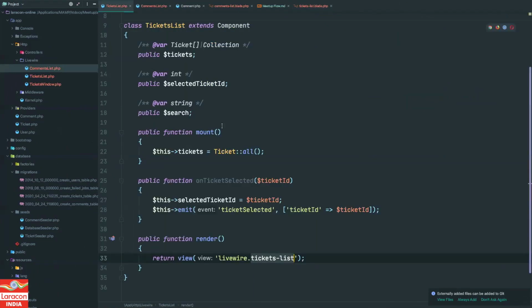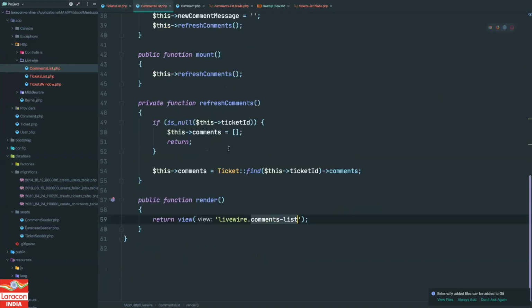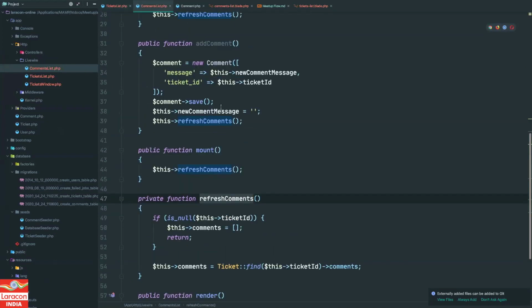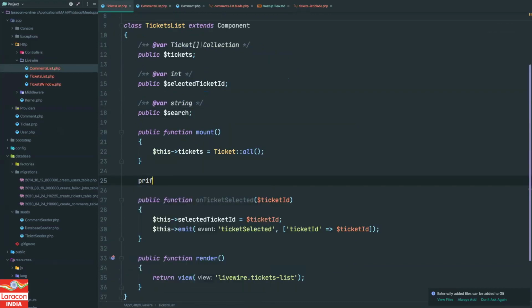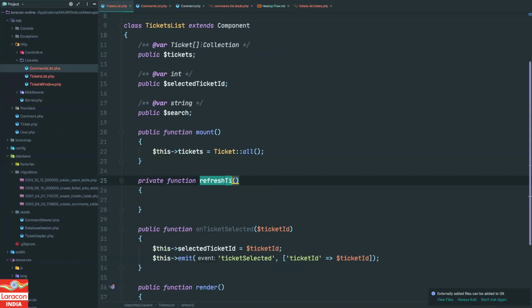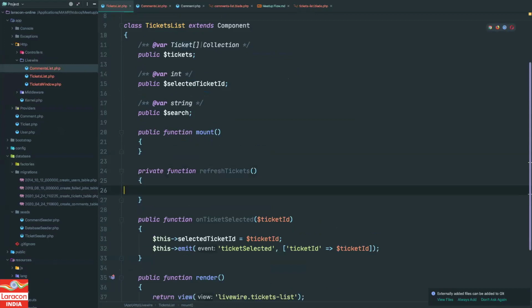Let's remove it. Now rather than returning all the tickets, we need to return the tickets based on this search. That is a pretty long query. So just like we did in the comments list, we can make this a function like refresh comments and call it from there. I'll define one private method, refresh tickets, and put this code over here.